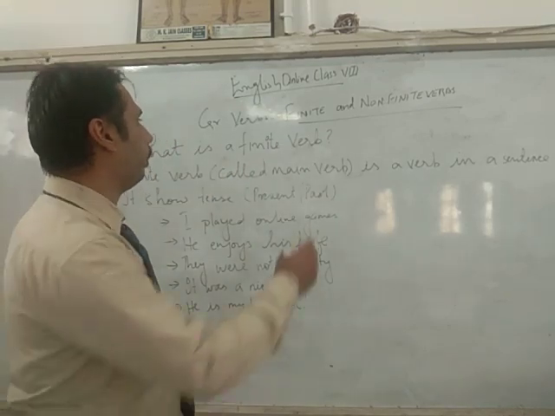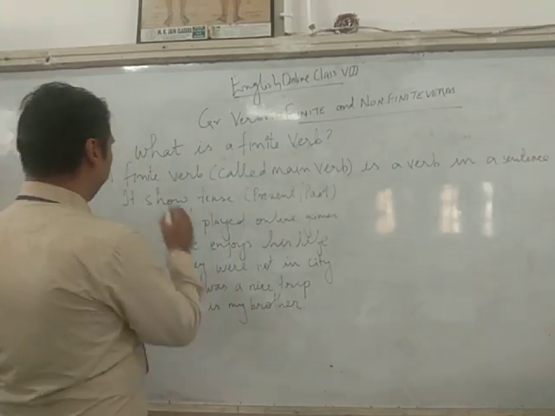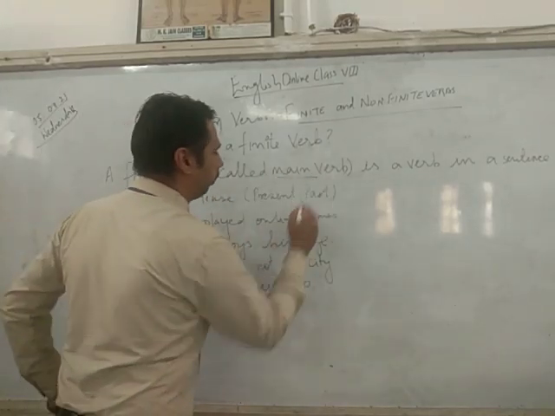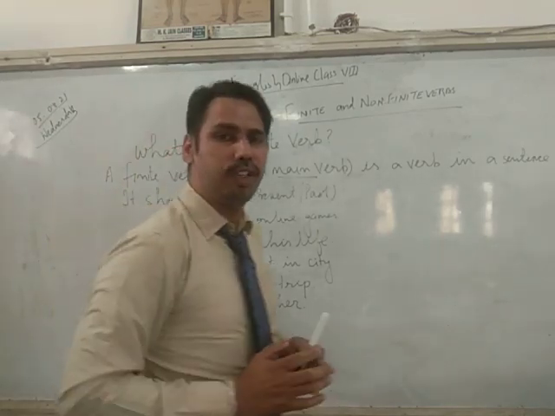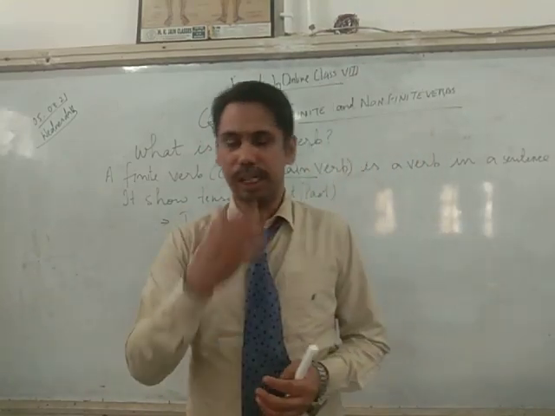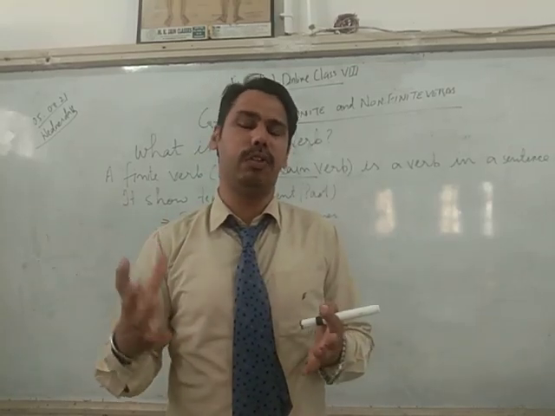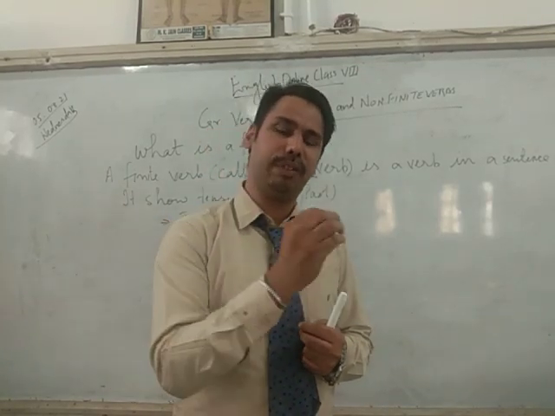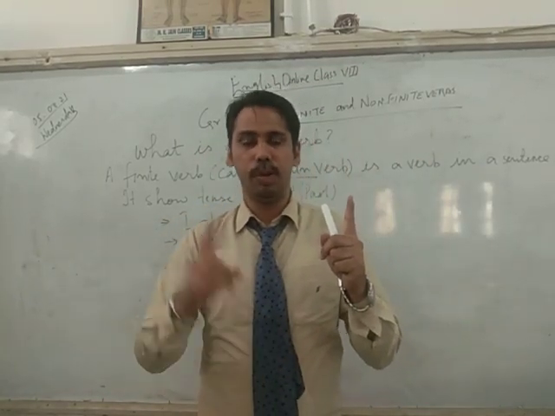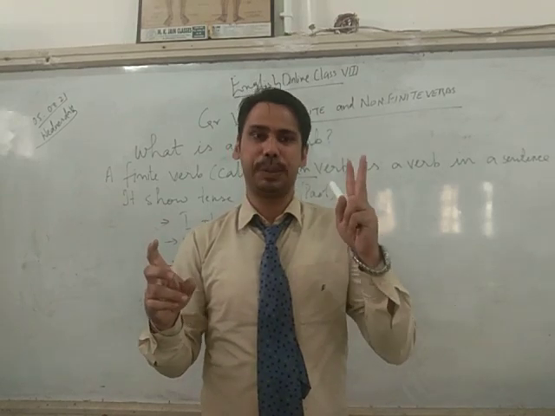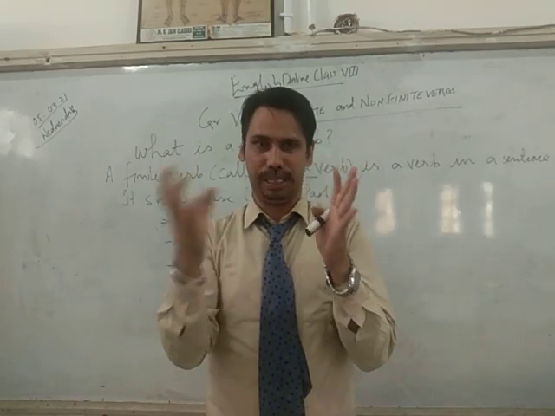Right? And when we talk about the finite and non-finite, what is the finite verb? Finite verb is called the main verb. In every sentence we have a verb. Without a verb we cannot frame a sentence. Right? So in the finite verb, my subject should agree with the verb. Agreement of the verb should be there with the subject. If the subject is singular, then my verb will also be singular. If my subject is plural, my verb will be plural. So there should be agreement between the subject and the verb.